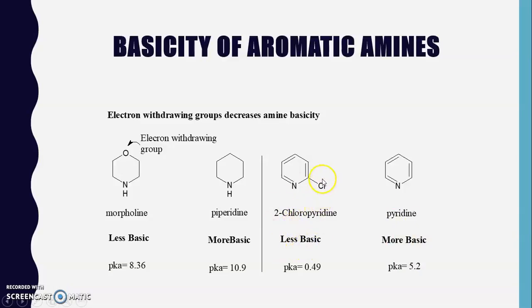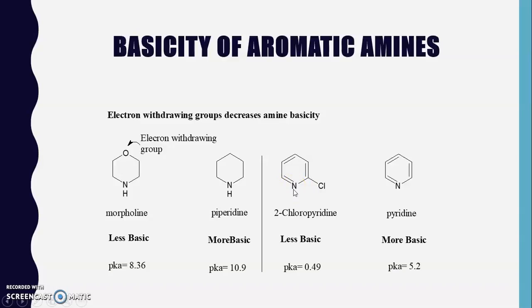What is the reason? Here this chlorine group is acting as an electron withdrawing group. This chlorine withdraws the electrons that are present on this carbon atom, due to which this carbon atom becomes electron deficient, and to get stability it withdraws the electron from the nitrogen atom. Here it withdraws the electron from the nitrogen atom means what?